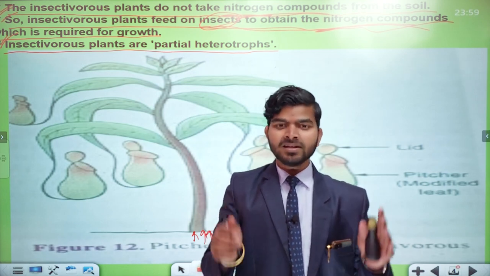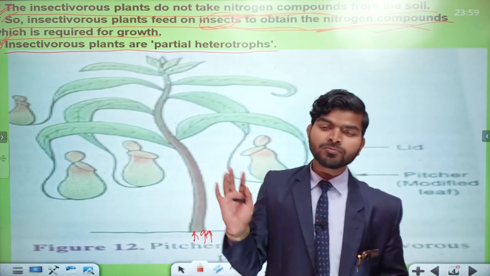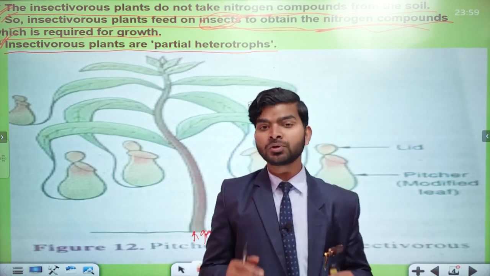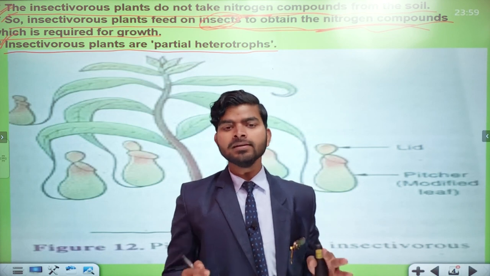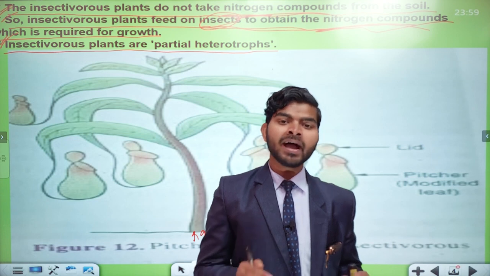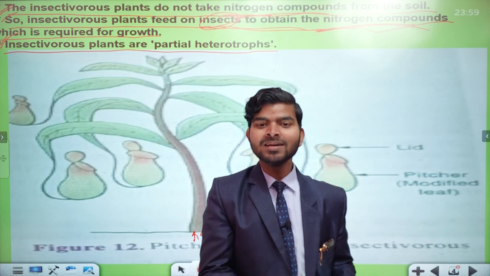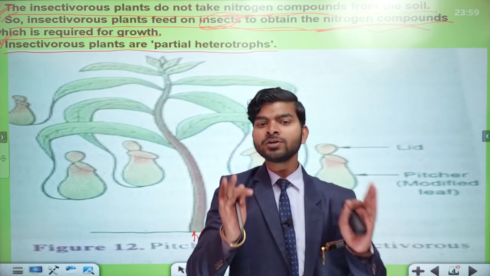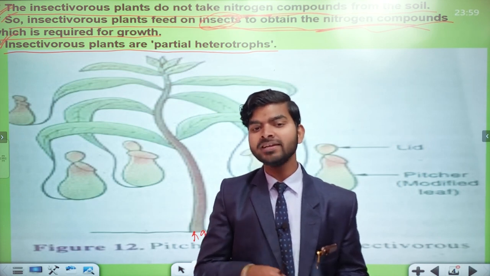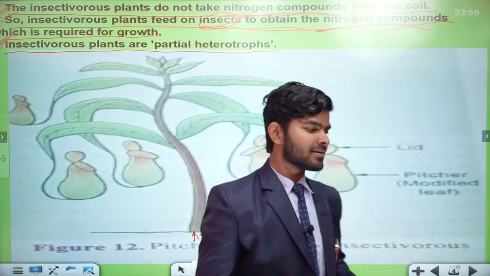Obviously yes. But one question can arise: can insectivorous plants do photosynthesis or not? Then you will simply say yes, insectivorous plants can do photosynthesis. They are both heterotrophs and autotrophs. Why autotrophs? Because, as I have already told you, insectivorous plants can do photosynthesis and obtain nutrition. So that's why they are autotrophs. And why heterotrophs? Because they are eating insects. Okay, all clear. All right.